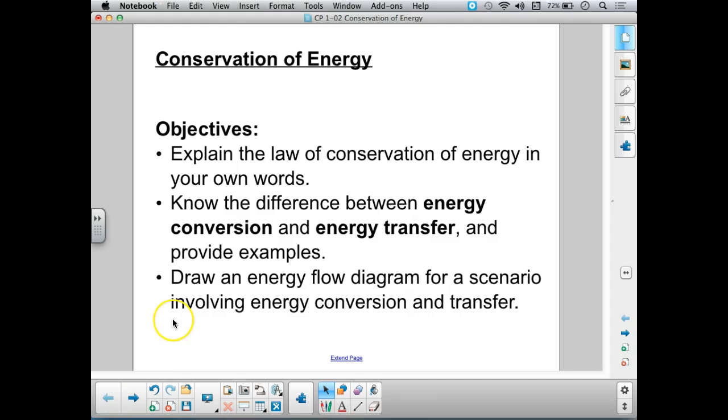So let's go back to our objectives. Can you explain the law of conservation of energy in your own words? If somebody asked you, what is it? What is this law? What does it mean? Would you be able to respond? Take a look at your notes and see if you can do that.